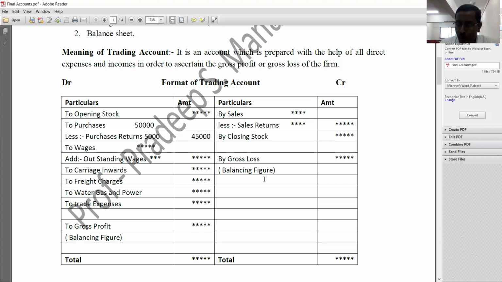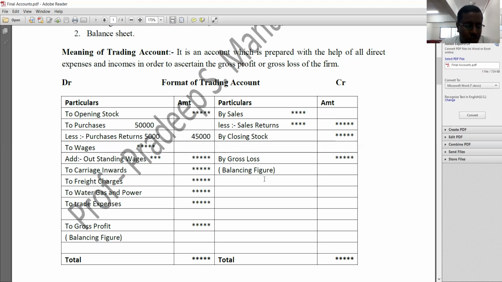It begins with opening stock and it ends with closing stock. So opening stock is as good as expense, because we are going to use it in business. Understood? So opening stock is as good as expense. You must consider it as a direct expense and you must record it on the debit side of trading account.